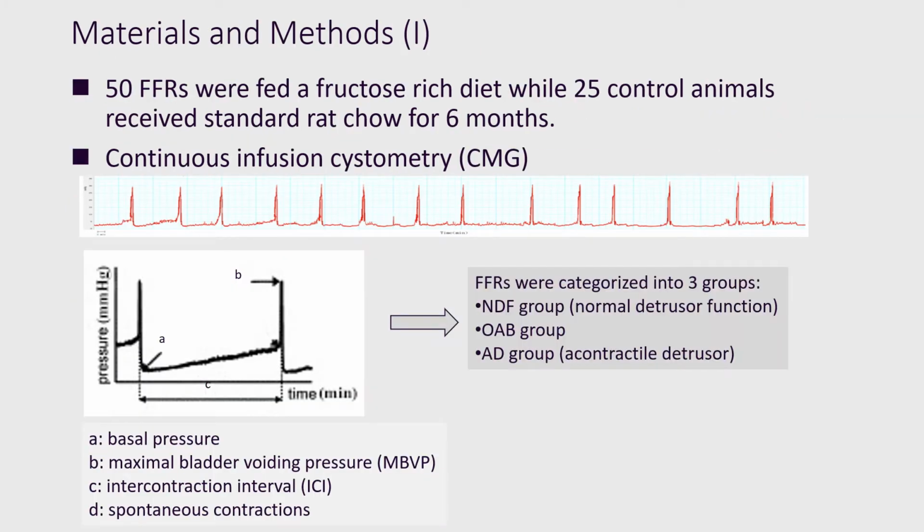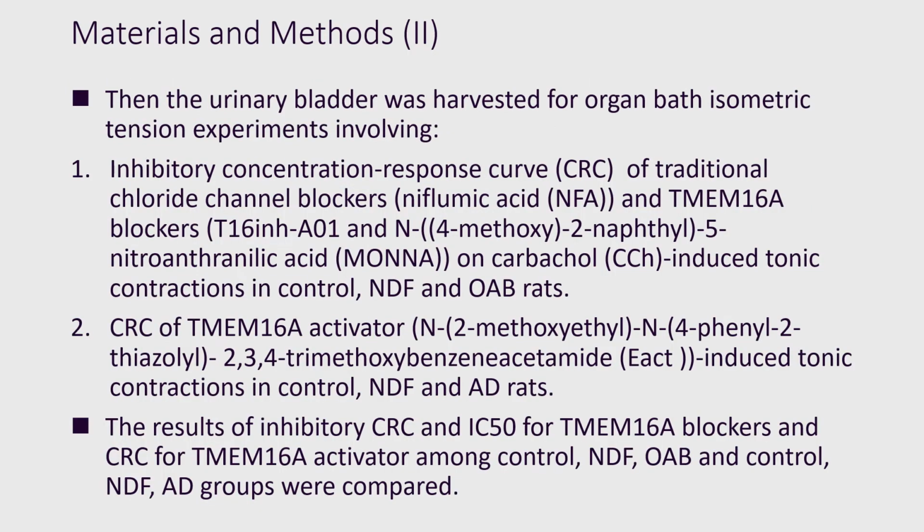So at month 6, continuous infusion cystometry (CMG) was performed. FFRs were categorized into 3 groups: the normal detrusor function (NDF) group, OAB group, and AD group, based on the results of CMG. And then the urinary bladder was harvested for organ bath isometric tension experiments, which involved 2 groups.